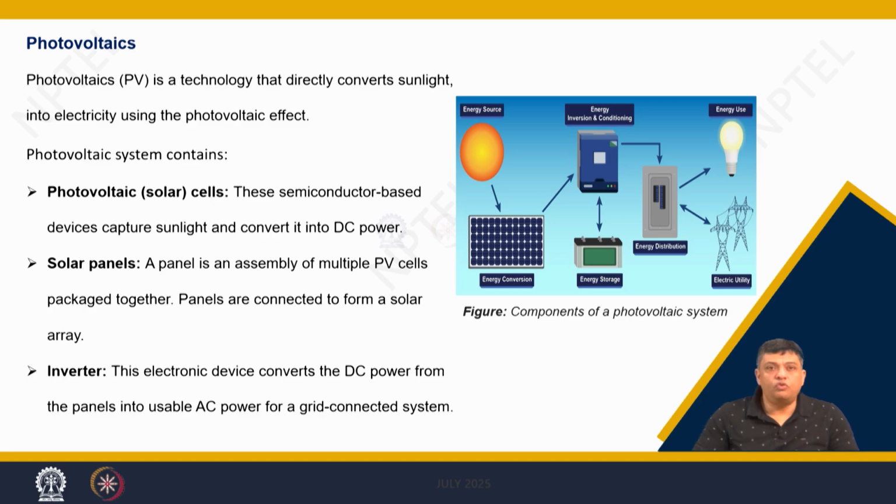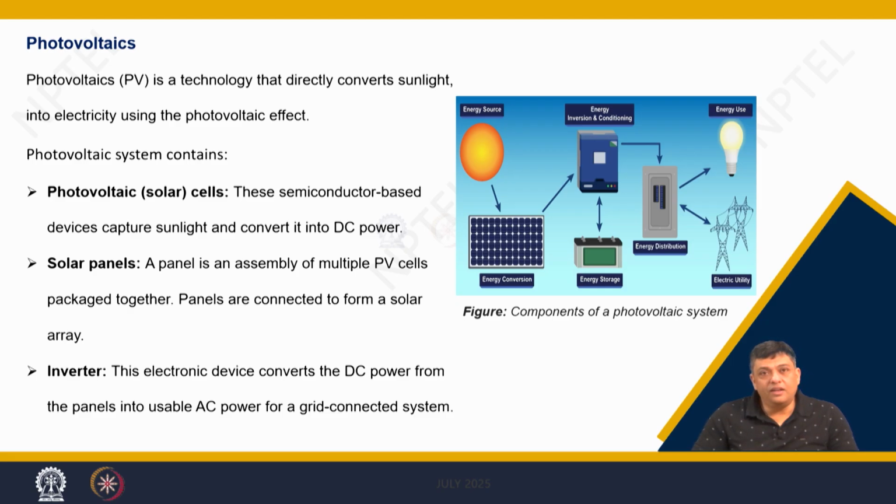If you talk about photovoltaics, what are these? These are the devices that directly convert sunlight into electricity using the concept of photovoltaics.